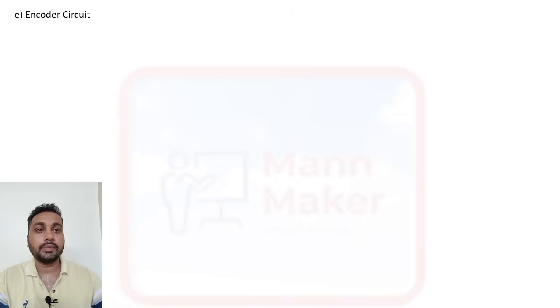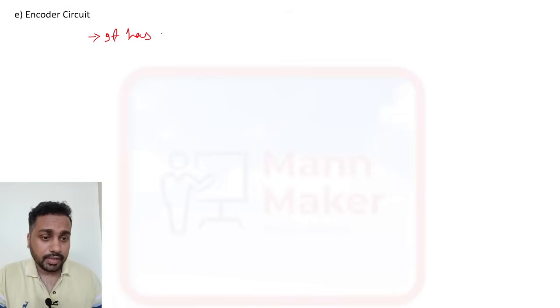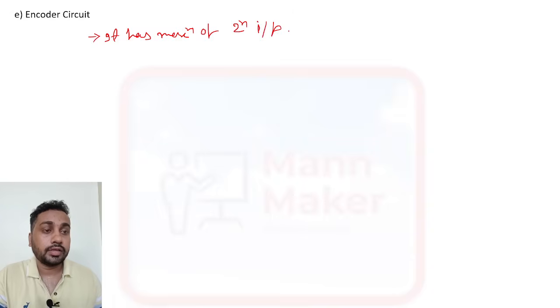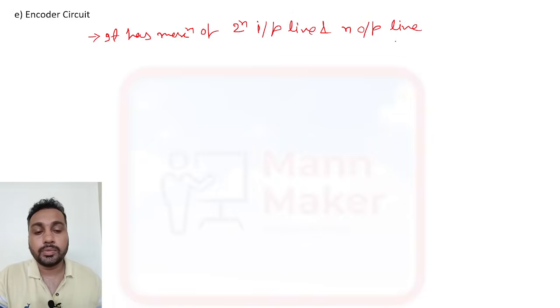Now we have another combinational circuit that we call the encoder circuit. So what is an encoder? You can consider an encoder as a multiplexer only, but the difference is that it has a maximum of 2 to the power n input lines and n output lines.